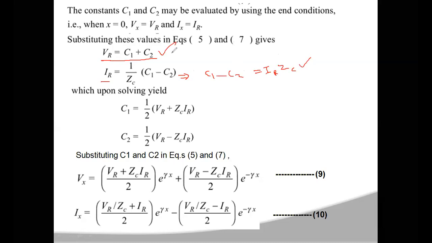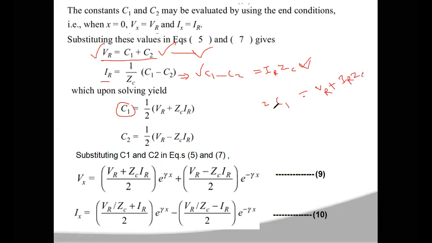Now if you solve these two equations, you will get the values of C1 and C2. The value of C1 is 1 by 2 into (VR plus ZC into IR), and the C2 value is 1 by 2 into (VR minus ZC into IR). If you add those two equations, C2 will get cancelled, so 2C1 is equal to VR plus IR into ZC.